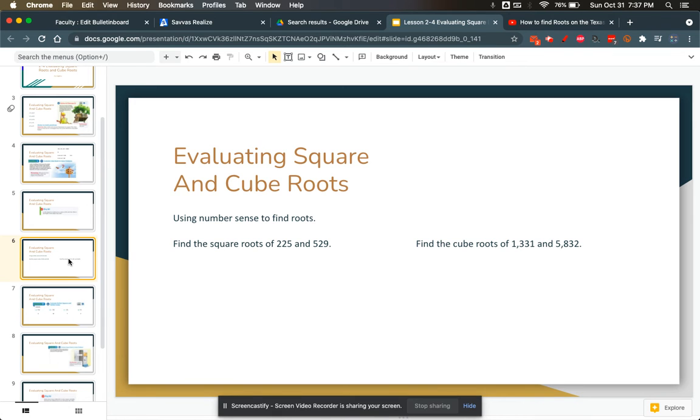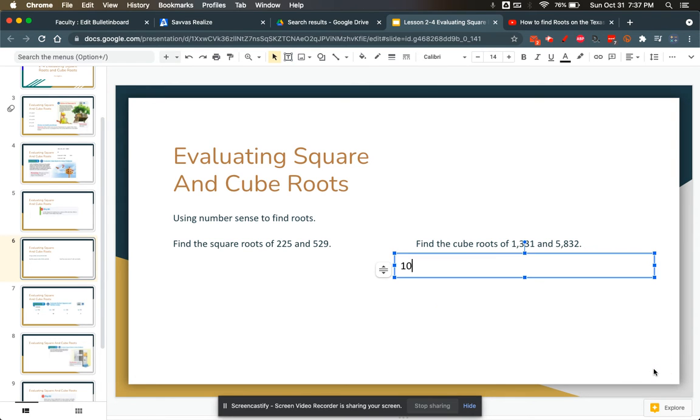Okay, and let's talk about the cube roots. 1331. Okay, well, if we think about what we said a moment ago, 10 cubed is 10 times 10 times 10, which is 1,000. So I know it's got to be more than 1,000. I also know it needs to be even.